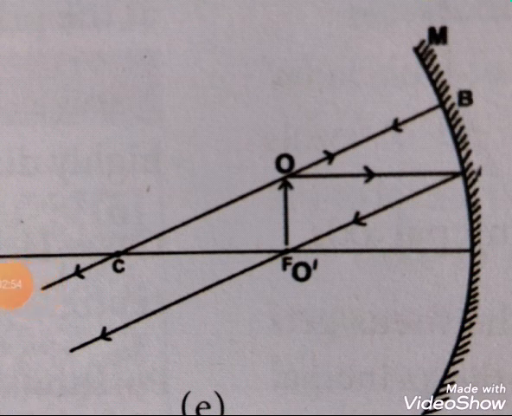In case 5, the object is at the principal focus F. What is the nature of the image? No image can be captured on the screen, nor can any virtual image be seen. We cannot see the image. If the object is placed at the focus F, the image is formed at infinity. We cannot capture the image on the screen.